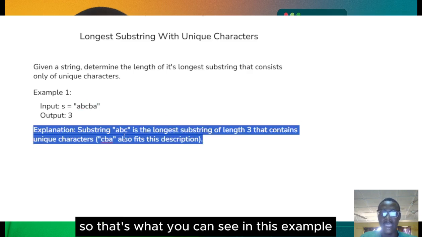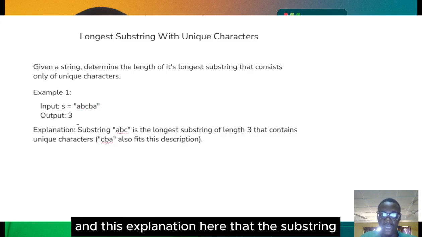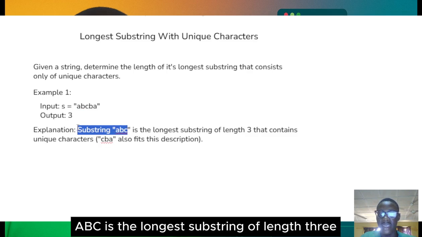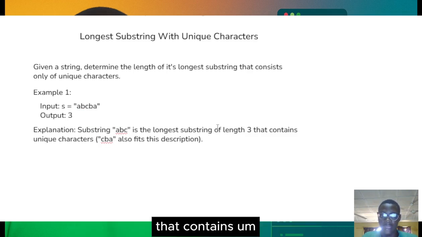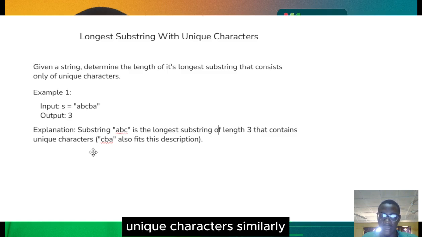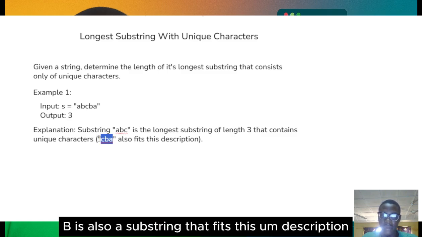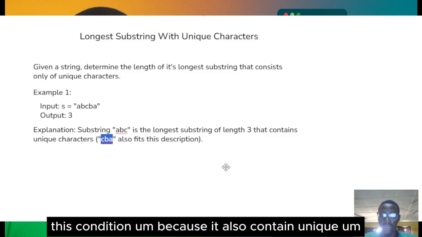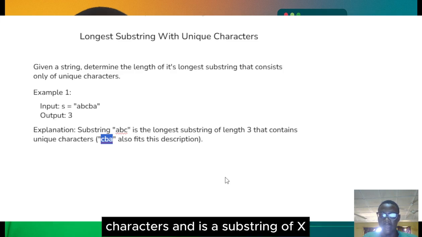So that's what we can see in this explanation, that the substring ABC is the longest substring of length 3 that contains unique characters. Similarly, CBA is also a substring that fits this condition, because it also contains unique characters and is a substring of S.